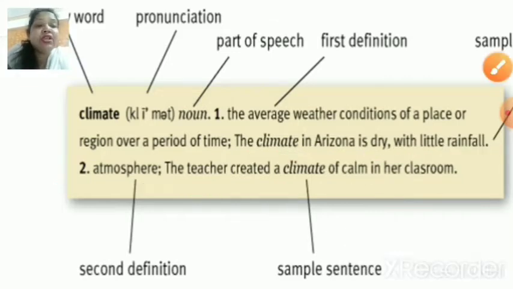Yes, children. So earlier in our previous video of dictionary, we have already done a lot of practice based on entry word, parts of speech, definitions, sample sentences as well. So make sure children, if you want to revise, you can go back and check those videos as well. Now we will quickly go to the next slide and understand what you mean by alphabetical order of the words.